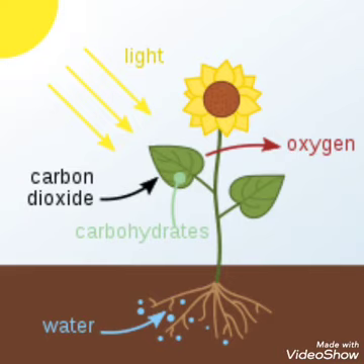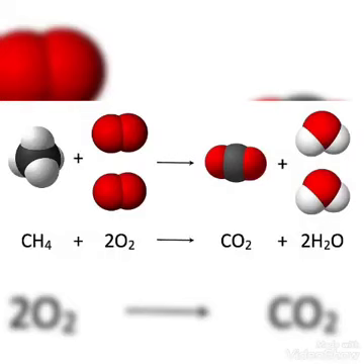Now let us look at the equation for this. In this equation, the atmospheric oxygen combines with methane, and it produces carbon dioxide as well as water, right? Meanwhile, atmospheric oxygen may combine with ammonia, and then it will produce nitrogen as well as water. So when the oxygen level increases, of course it will combine with the ammonia and the methane in the atmosphere, producing carbon dioxide, nitrogen as well as water, right?